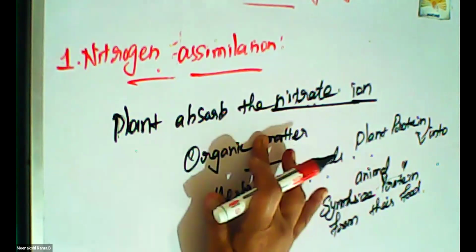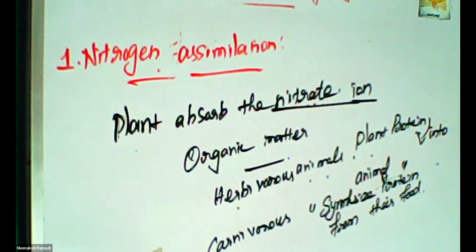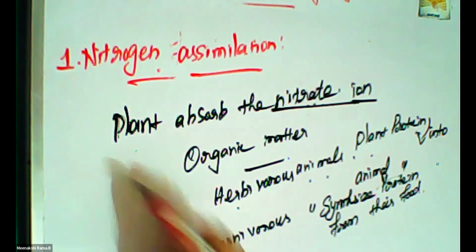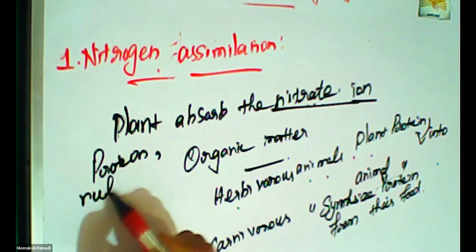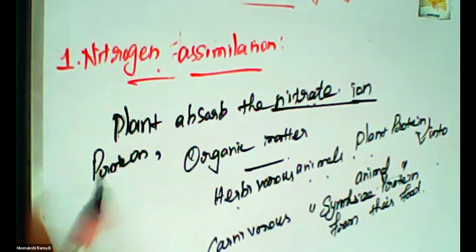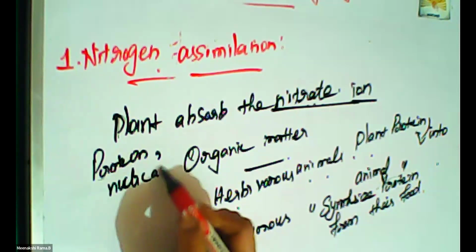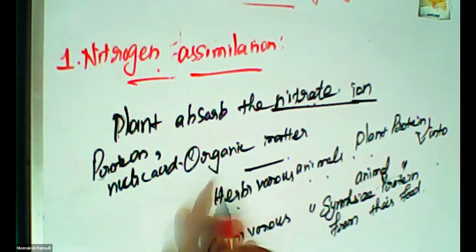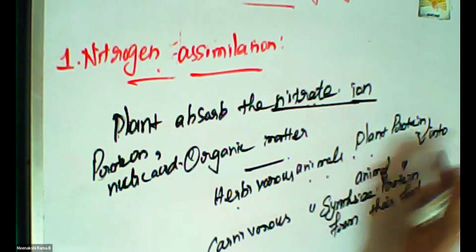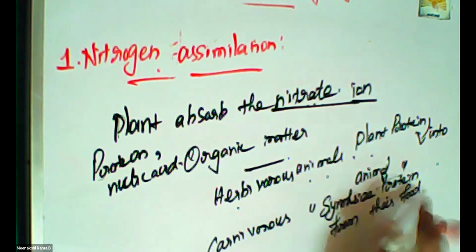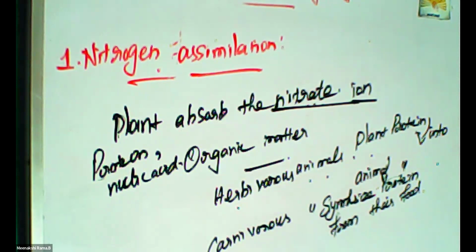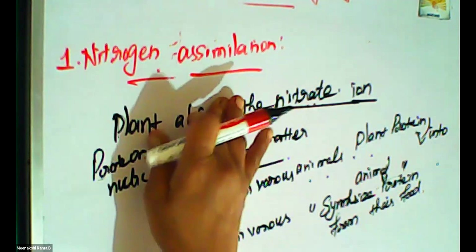So the plants assimilate in the form of nitrate ions and use them for organic matter like proteins and nucleic acids. The herbivorous animals convert the plant protein to animal protein. Carnivore animals synthesize the protein from their own food. So these are the details about nitrogen assimilation.